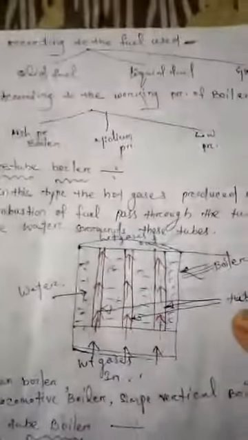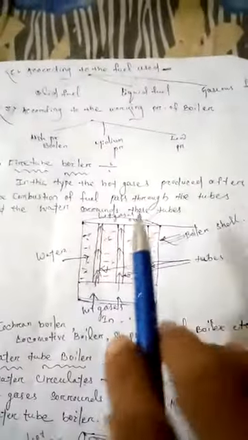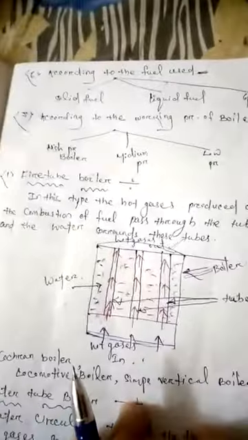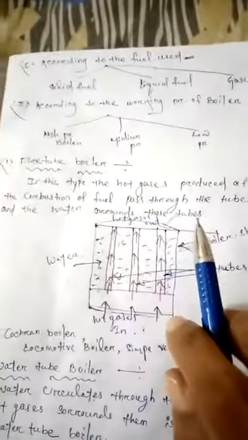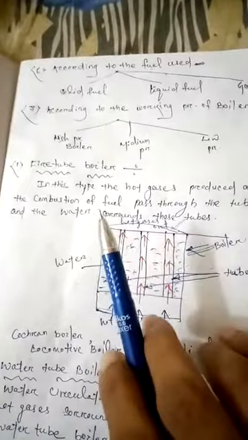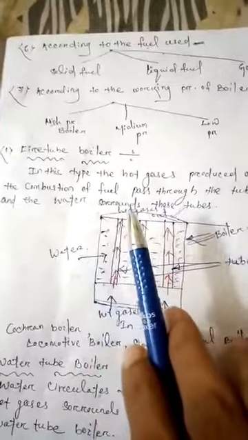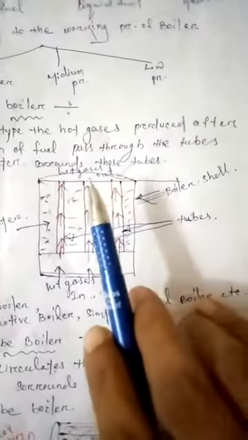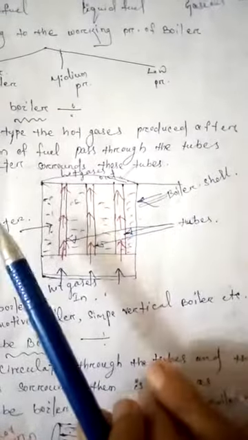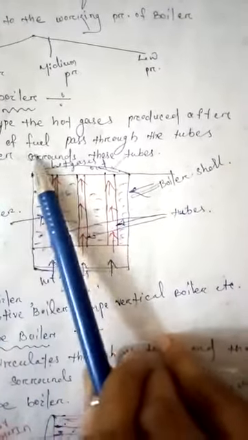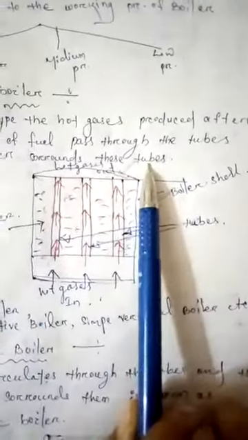What is a fire tube boiler? In this type of boiler, the hot gases produced after the combustion of fuel pass through the tubes and the water surrounds these tubes.